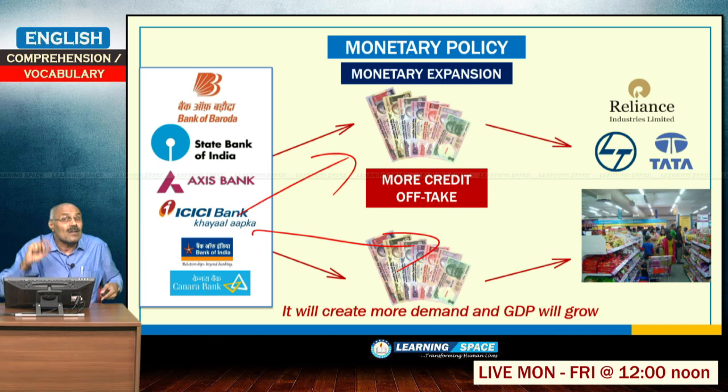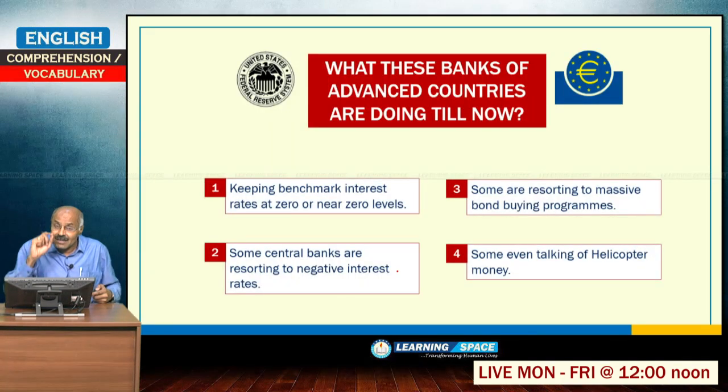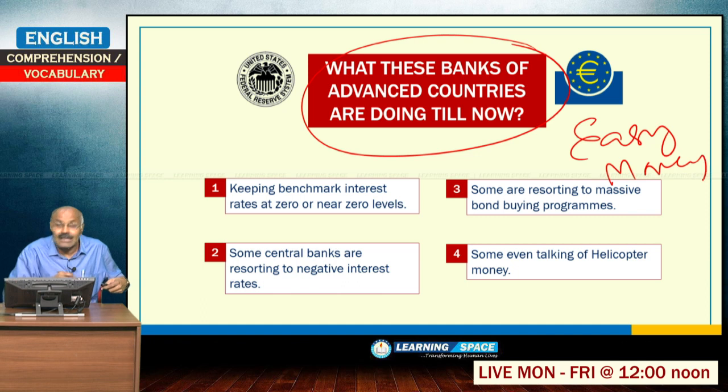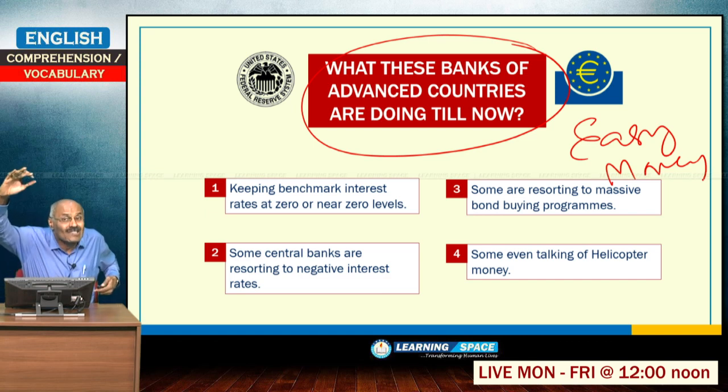So, this is the theory of monetary expansion. If you look at the advanced countries' monetary policies, growth is not there and inflation is not a problem. So, what are the advanced economies doing? They are resorting to easy money policies, which means taking up monetary expansion to the maximum extent.